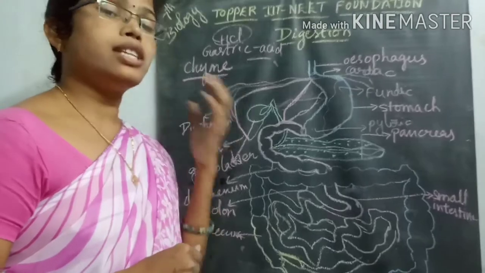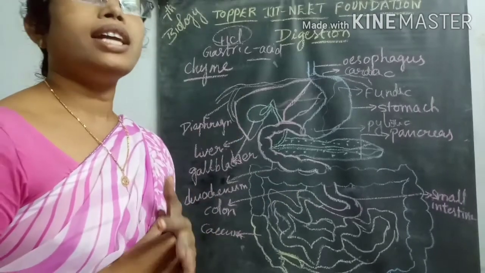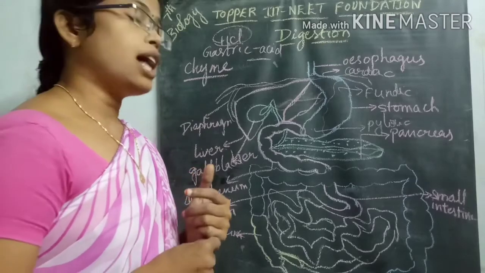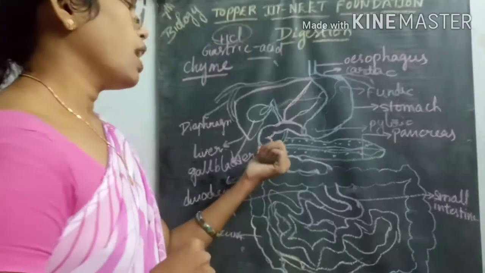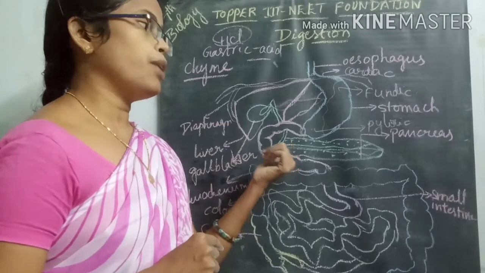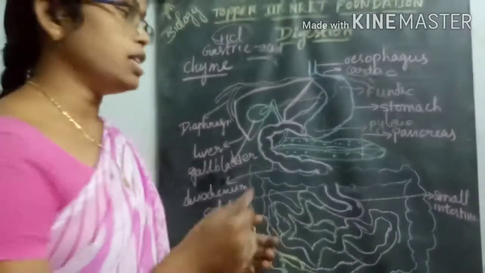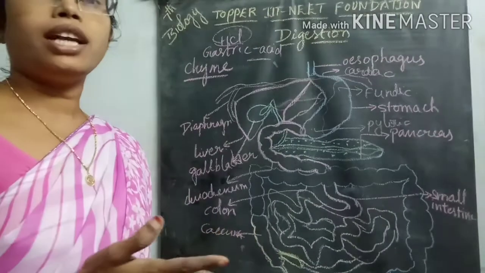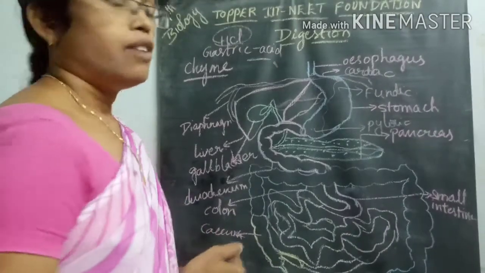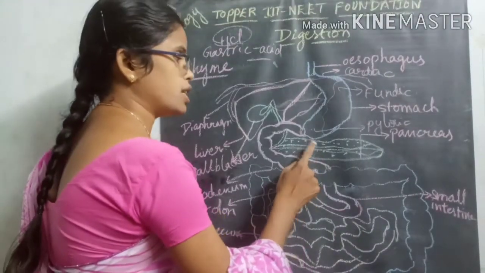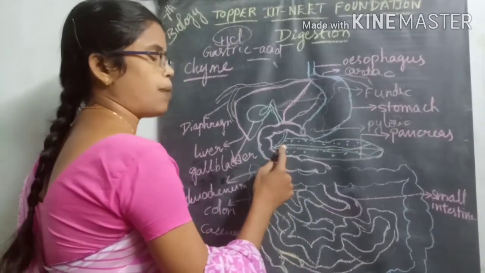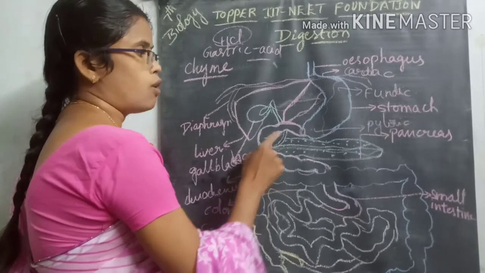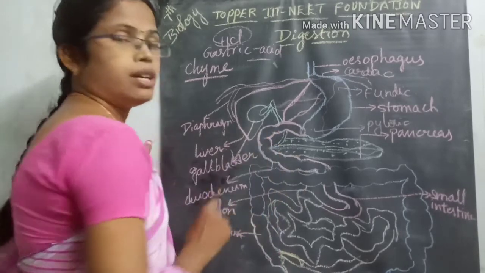These digestive enzymes containing pancreatic juice are secreted inside the pancreas. From the pancreas, the juice is connected to the pancreatic duct, and from this pancreatic duct it slowly enters into the duodenum region.